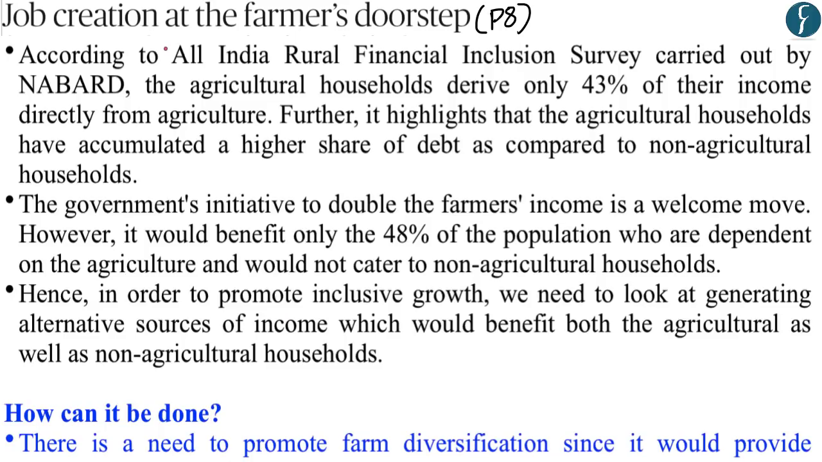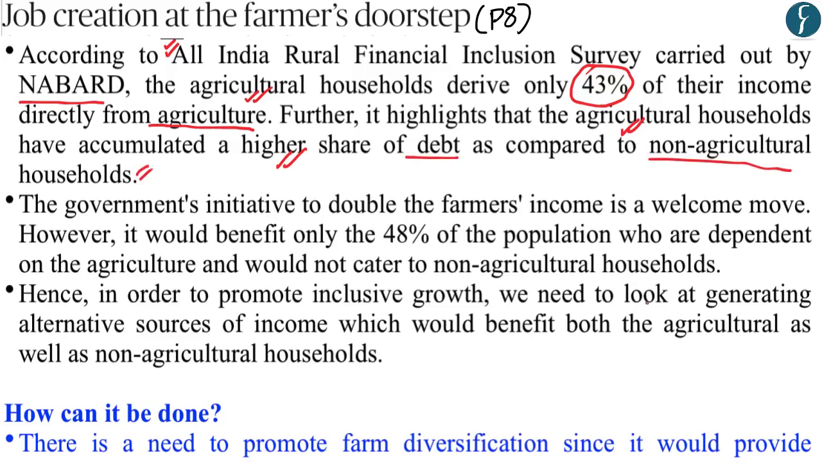Now this article highlights the various figures which have been given by the All India Rural Financial Inclusion Survey, which is carried out by NABARD. And according to this survey, agricultural households derive only 43% of their income directly from agriculture. And apart from this, agricultural households also have a larger share of debt as compared to non-agricultural households.